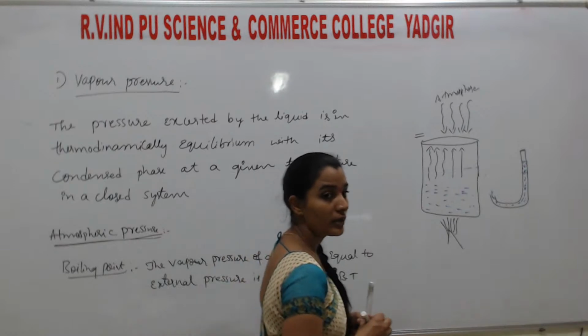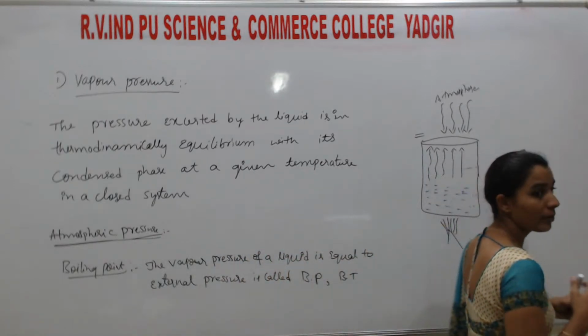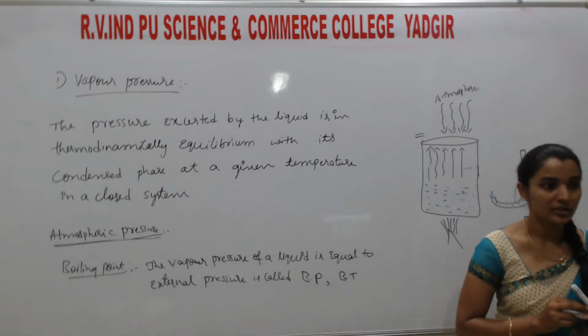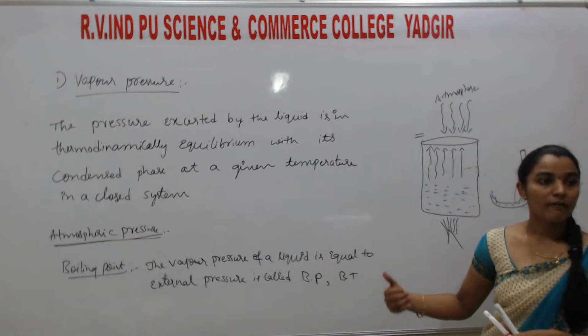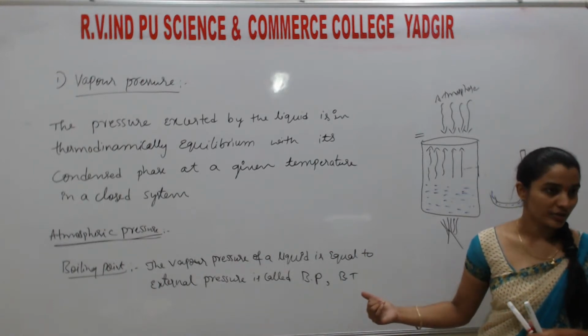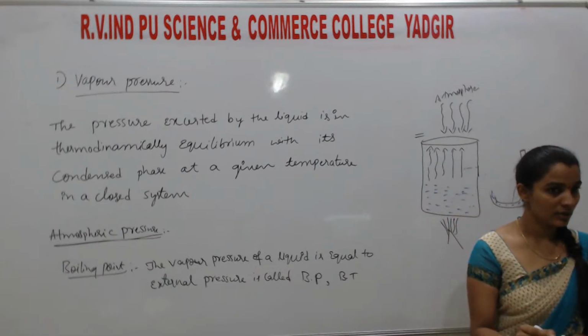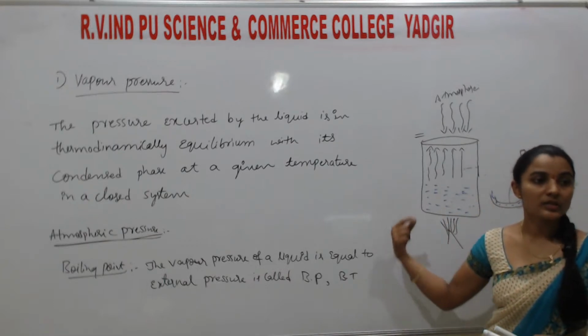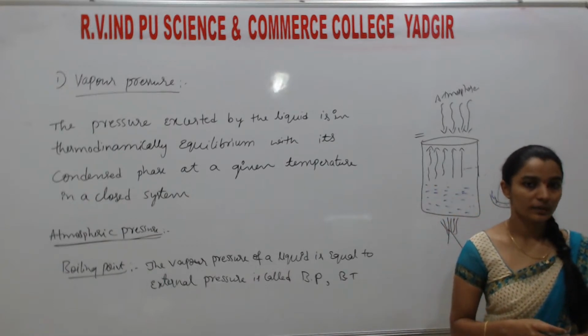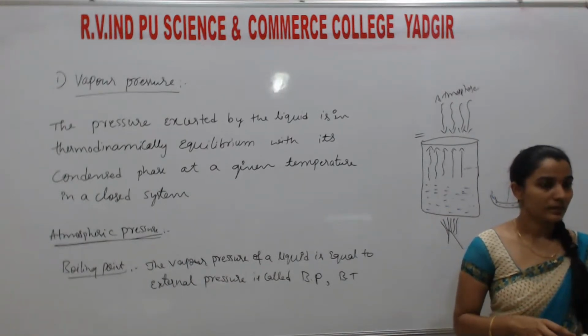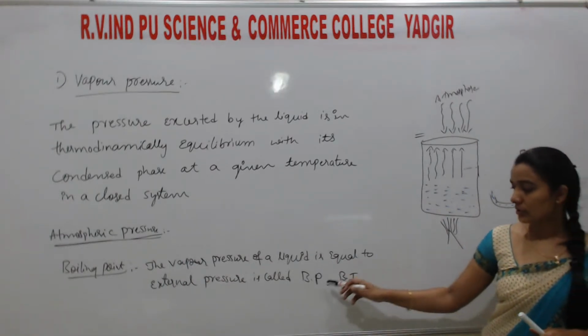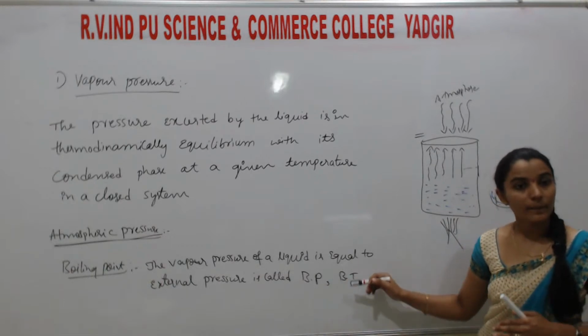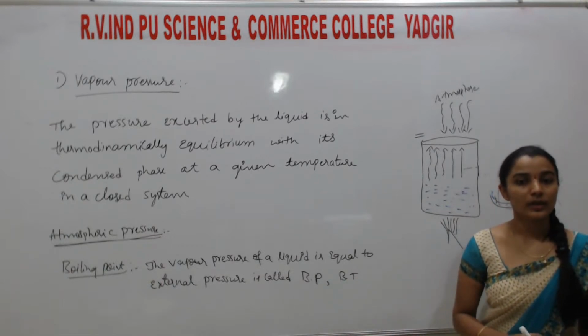As I told you, if the boiling temperature of a liquid is 60 degrees Celsius, it means it starts boiling at 60 degrees Celsius. That means at 60 degrees Celsius, the vapor pressure is equal to the atmospheric pressure. Like that. Understand? Okay. So this is also called the boiling point and the temperature is called the boiling temperature.